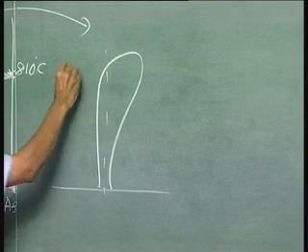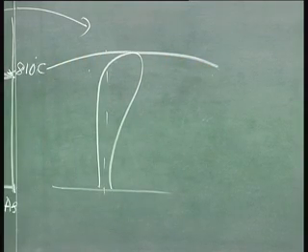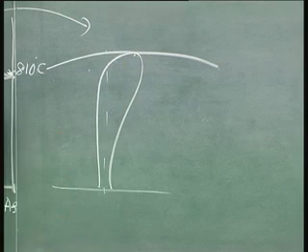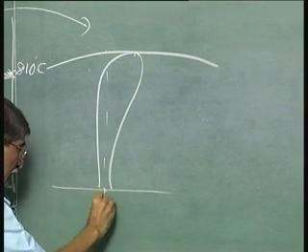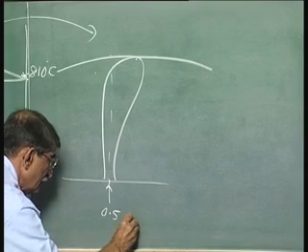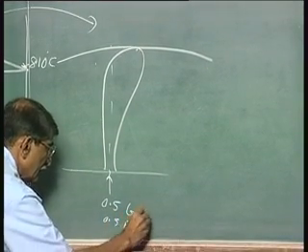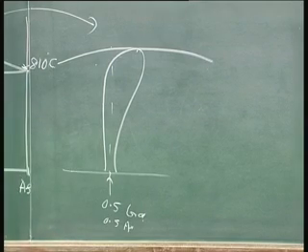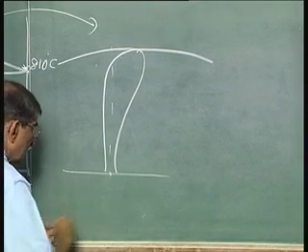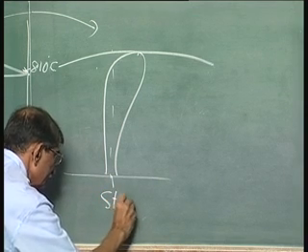This is that line, and this is 0.5 gallium, 0.5 arsenic. Are you able to follow? This is stoichiometric.